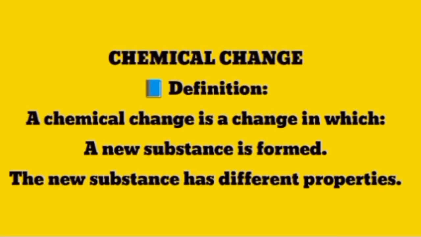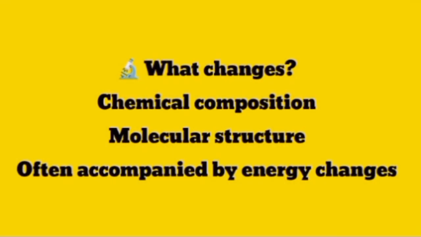Next we will discuss what is chemical change. Chemical change is a change in which a new substance is formed. The new substance is totally different from the original substance and its properties are totally changed, and it is a chemical change. What thing is changed during chemical change? It is chemical composition and molecular structure. So this change happens at the molecular level and the structure is totally changed and something new is formed. So it is a chemical change. And this change is also accompanied by energy change.